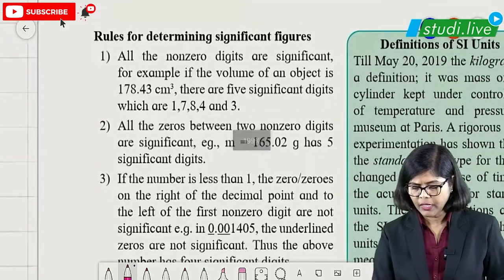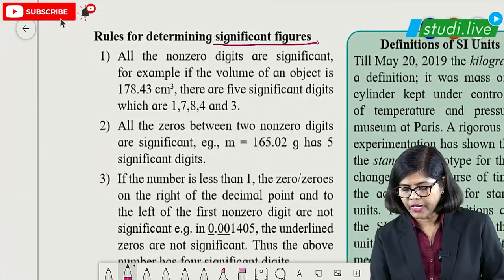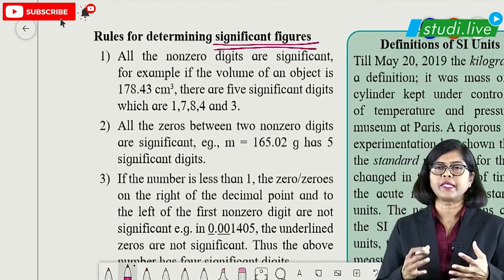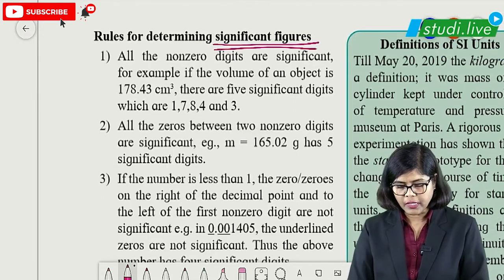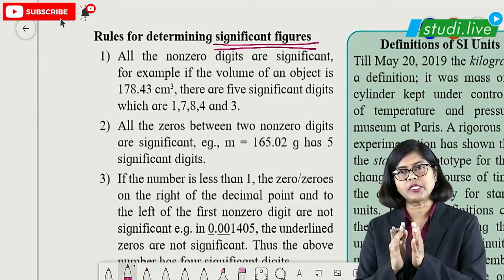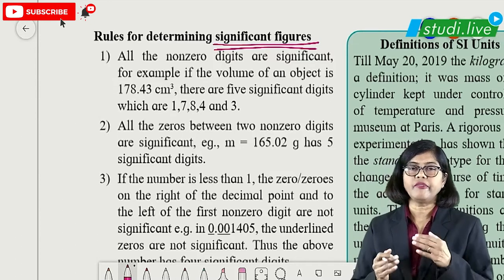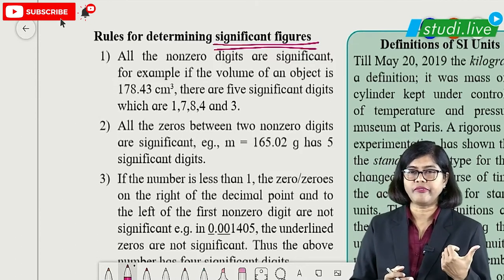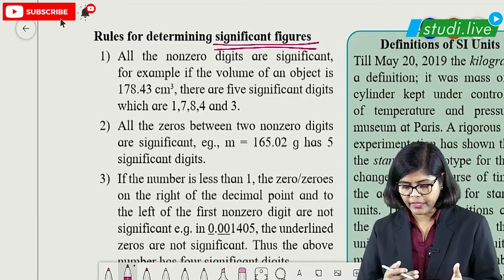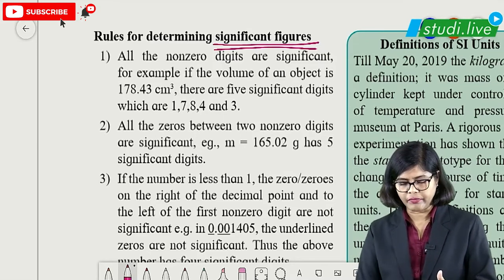Then after this, we are going to talk about significant figures. Significant figures are nothing but figures which have zeros in between, right? And if zeros are to the left, then they will not be counted. That we are going to check here.